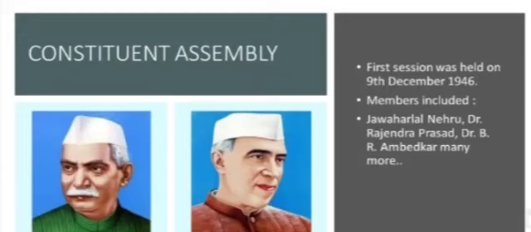Okay, children. The Constituent Assembly's first session was held on 9th December 1946. The meetings of the assembly were boycotted by the Muslim League. There was some disturbance, so they boycotted the meetings of the Constituent Assembly. The members of the Constituent Assembly were Jawaharlal Nehru, Dr. Rajendra Prasad, Dr. B.R. Ambedkar, and many more. Okay, this is all about the Constituent Assembly.